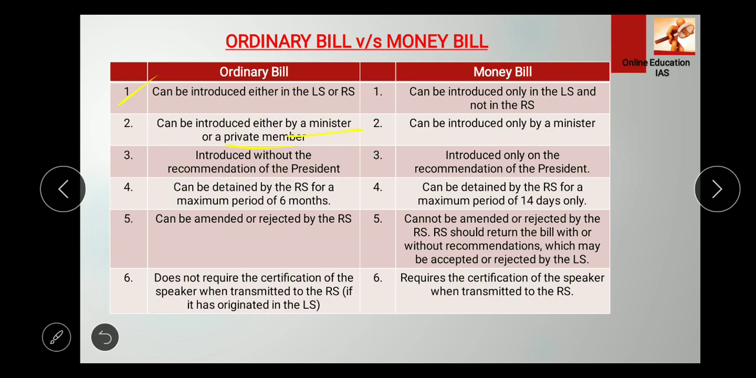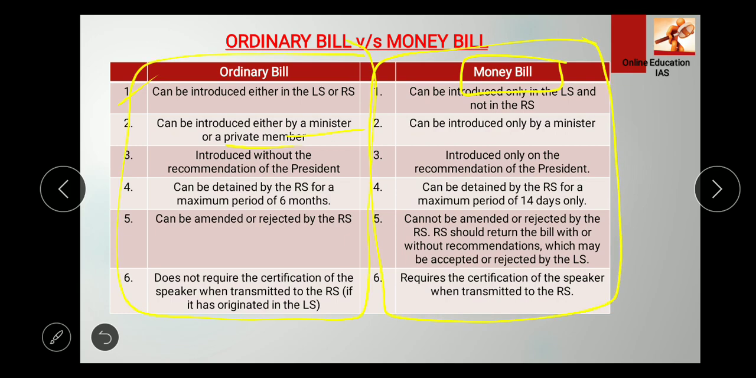An ordinary bill can be introduced by a minister or a private member, but talking about the money bill, it has to do with the government budget and the contingency fund. So we are taking out money from the treasury, our country's treasury, right? So it's a circulation of money. So some strict stringency can be followed in the money bill scenario, right? That's why it's different from the ordinary bill.